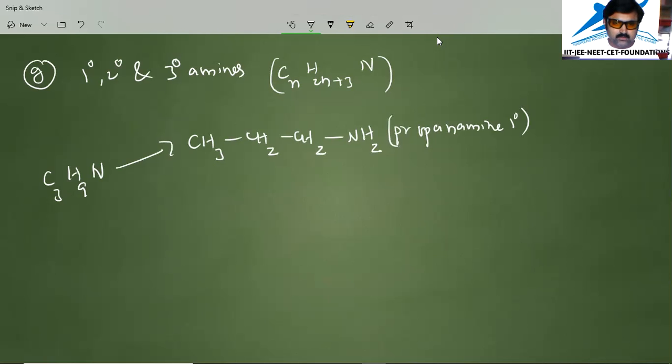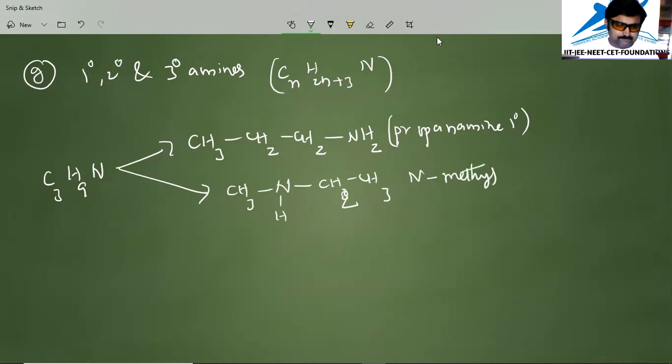While if you take another case, that is a secondary amine, I'm going to write CH3 NH, and I'm going to write C2H5 to this one, that is CH2 CH3. This is called N-methyl. On nitrogen, methyl group is there, and the remaining part is ethane, so ethanamine.